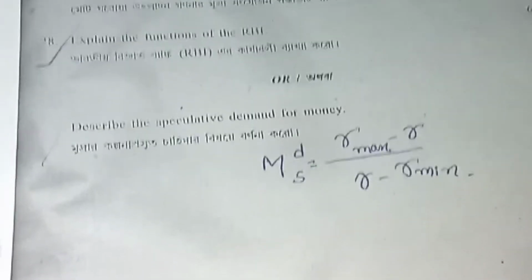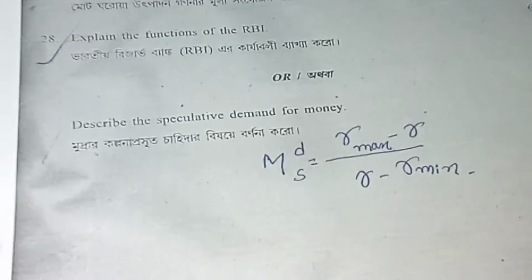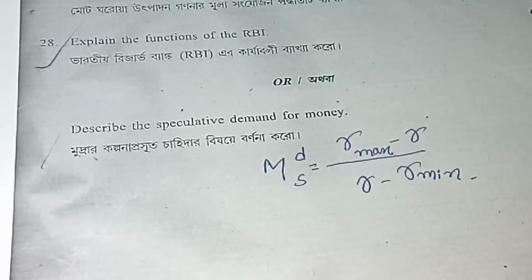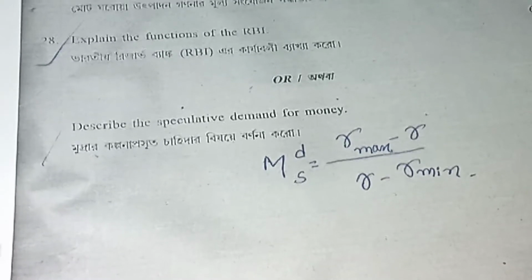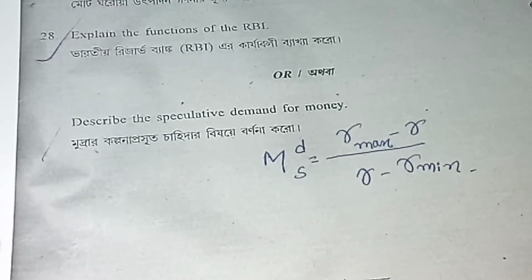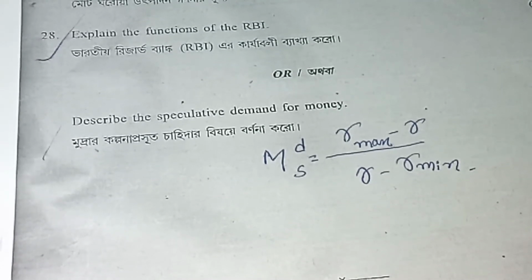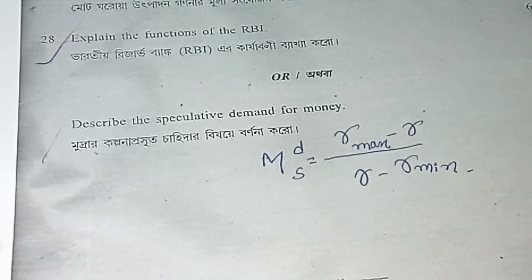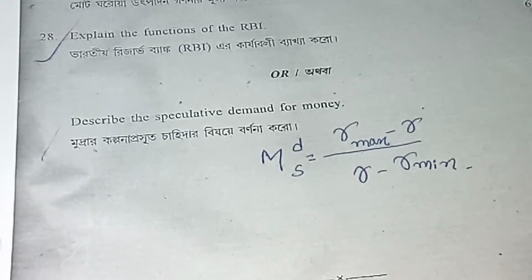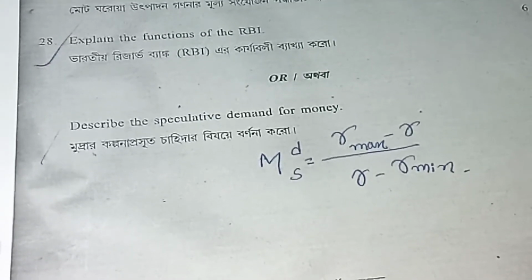RBI means Reserve Bank of India. The first function is issue of currency. The central bank enjoys the sole monopoly of issuing currency in order to secure control over the volume of currency and credit. Another function is banker to the banks.